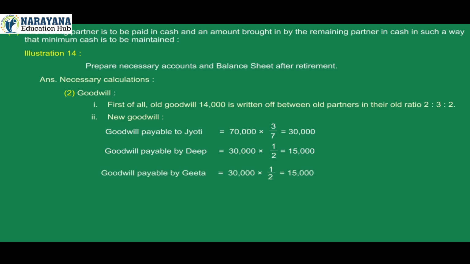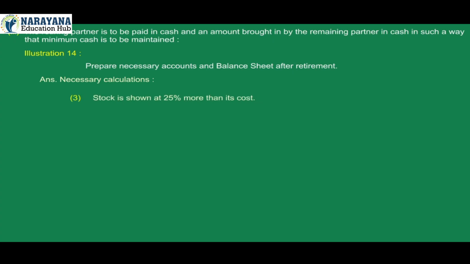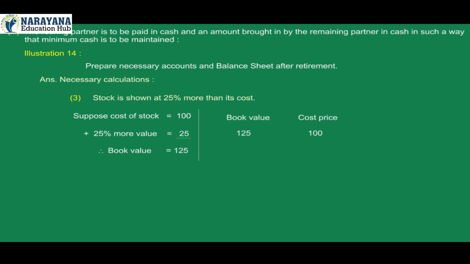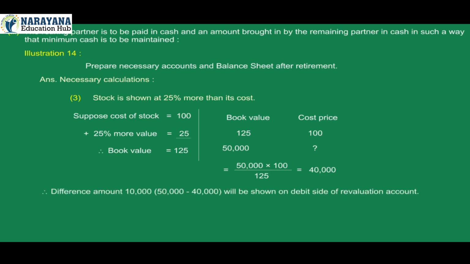Goodwill payable by Geeta is equal to 30,000 into 1/2, which is equal to 15,000. 3. Stock is shown at 25% more than its cost. Suppose cost of stock is 100, plus 25% more value, that is 25. Therefore, book value is 125. On book value 125, cost price is 100. If book value is 50,000, then cost price is how much? It is 50,000 into 100 divided by 125, which is equal to 40,000. Therefore, the difference amount of 10,000, that is 50,000 minus 40,000, will be shown on the debit side of the revaluation account.